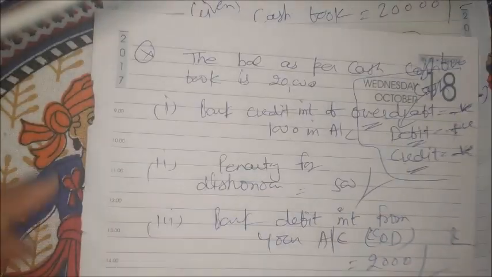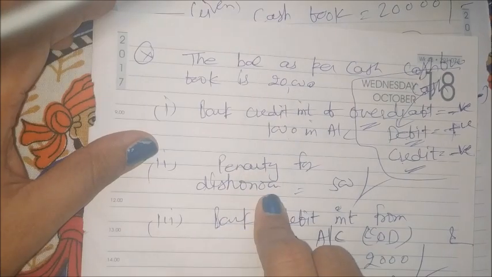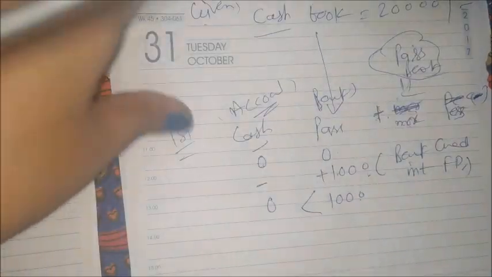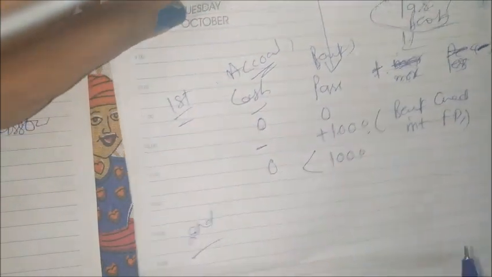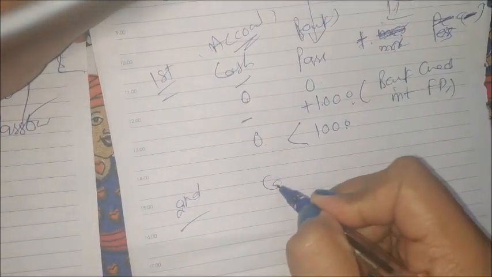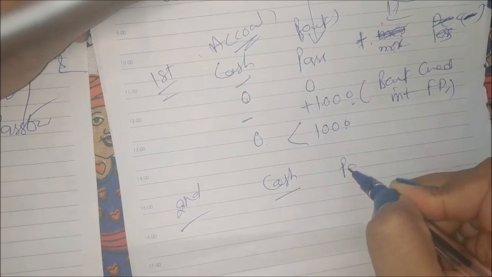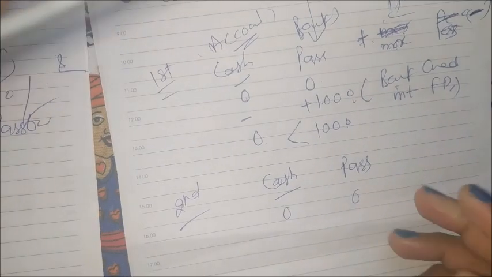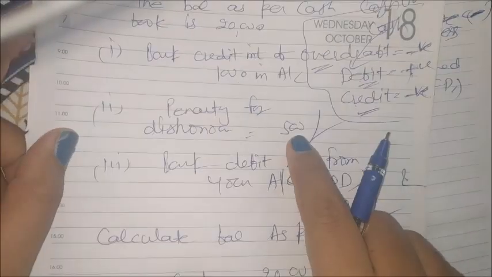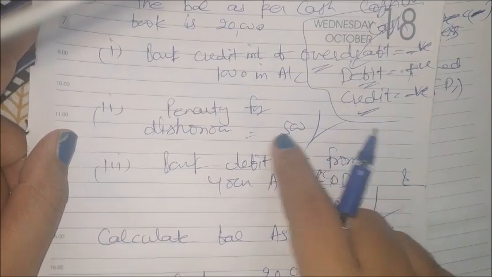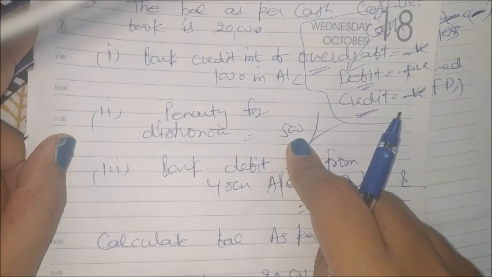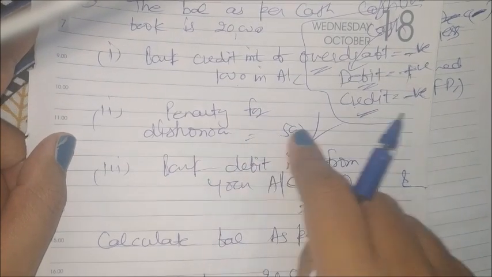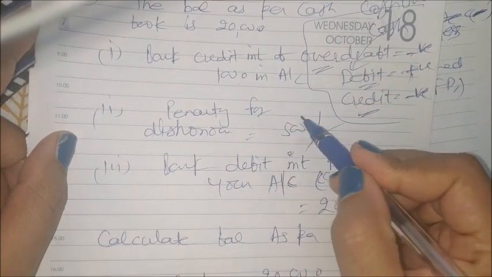Now the second line, penalty for dishonor, 500. In the second case, again I have to start from 00. Cash book and passbook balance are 0. The bank is charging a penalty of 500 for dishonor, so the bank will debit 500 from your account.